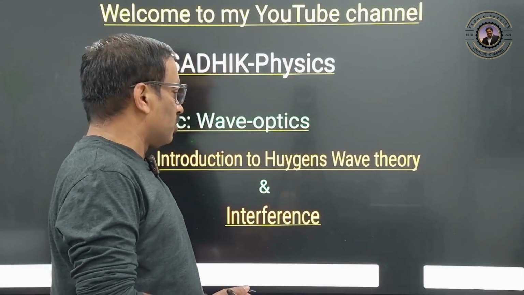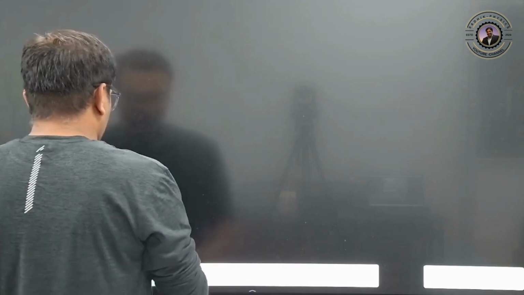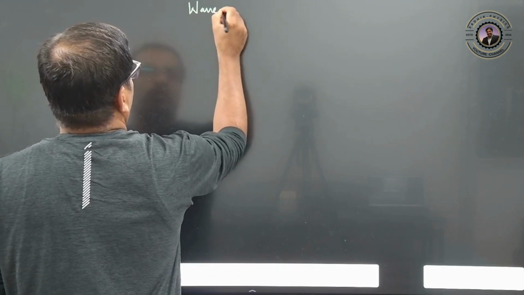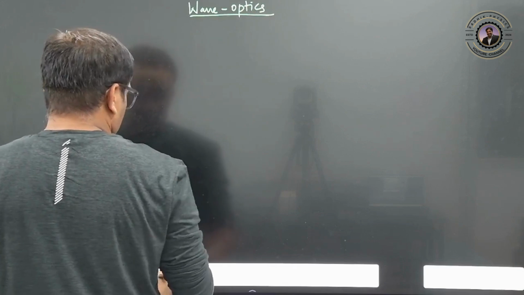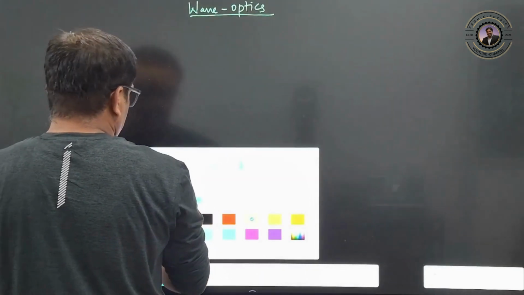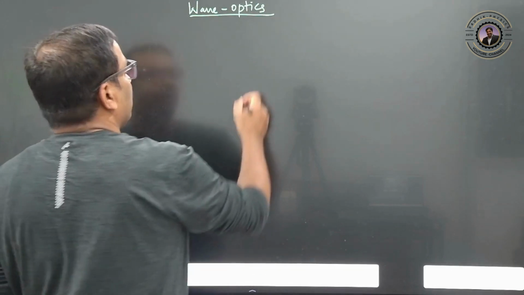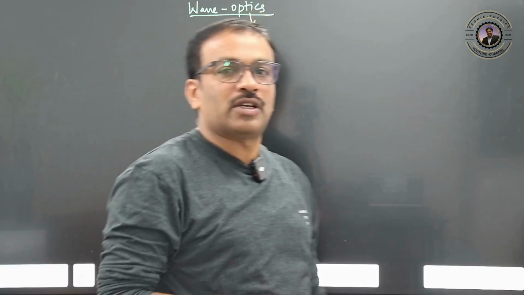Clear? So now first let us go for discussion about wave optics. The name itself says it: optics means light. So light is considered to be like a wave, and it is also considered to be like a particle.